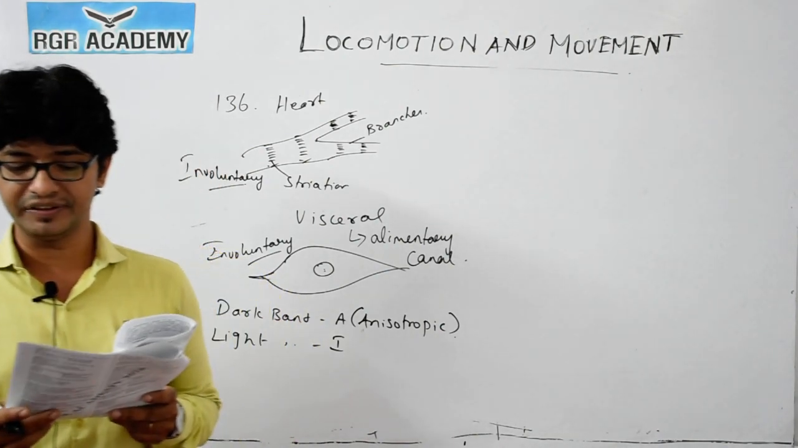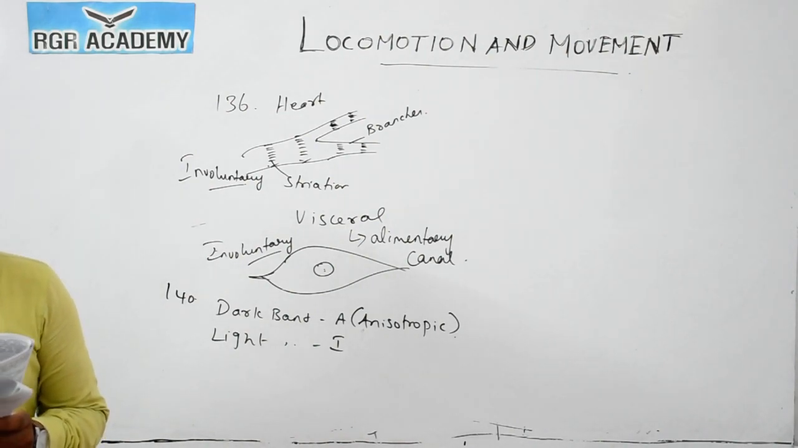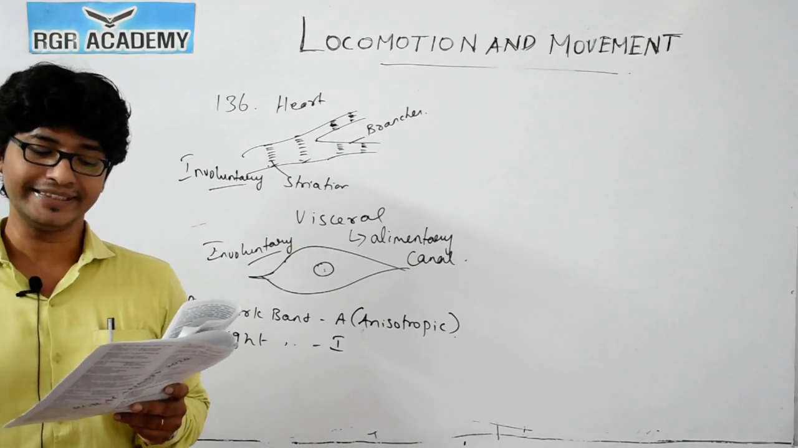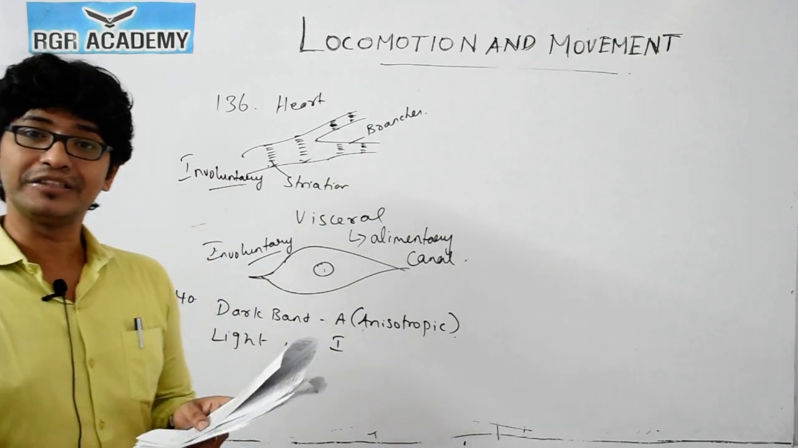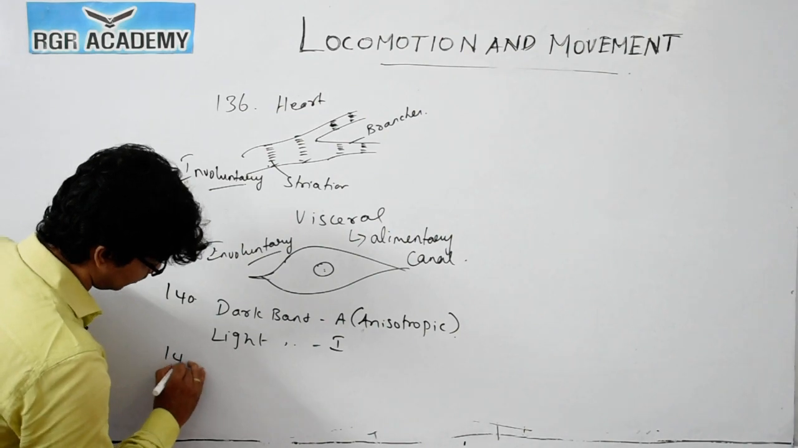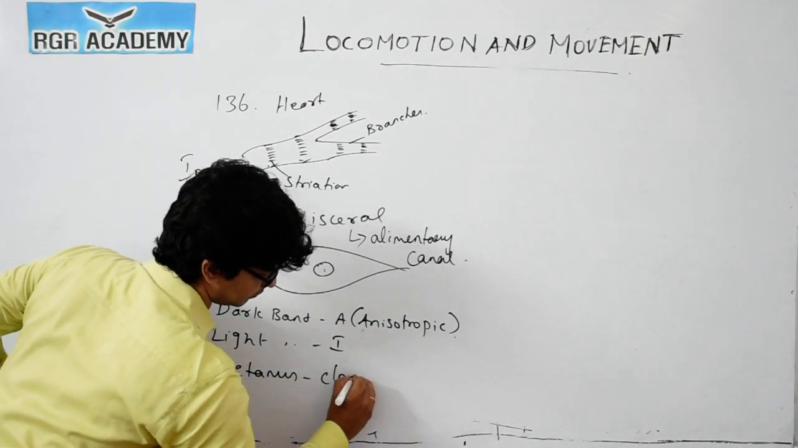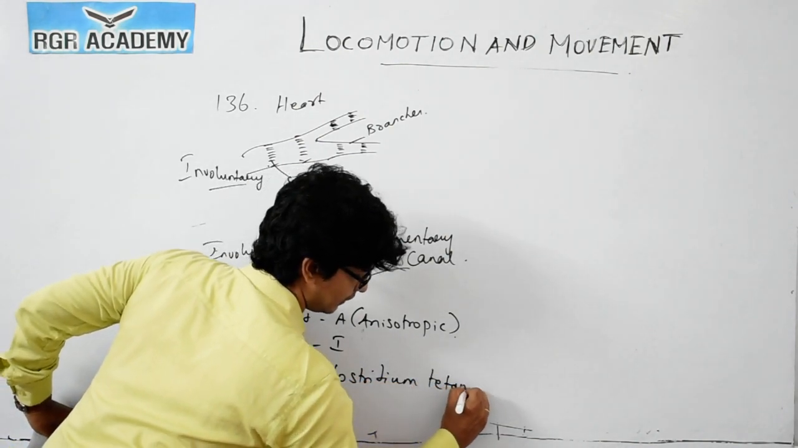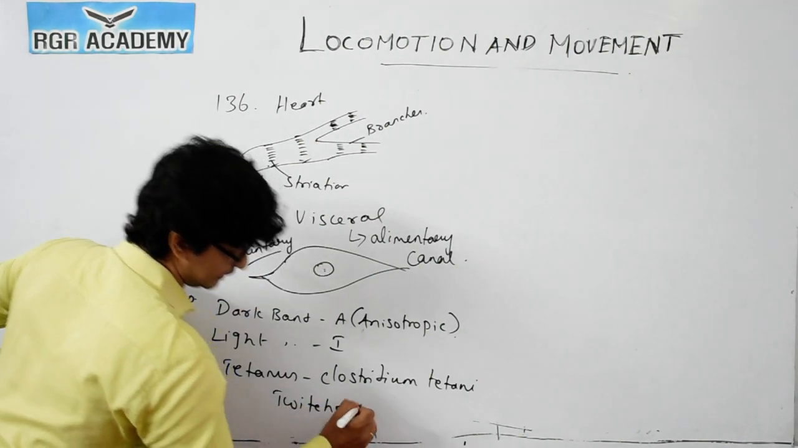Lack of relaxation between successive stimuli, sustained muscle contraction, is known as tetanus, which leads to a condition called spasm. So 141, this causes twitches in a muscle. Tetanus is caused by bacteria, Clostridium tetani, and this causes twitches. And sometimes it even causes paralysis.